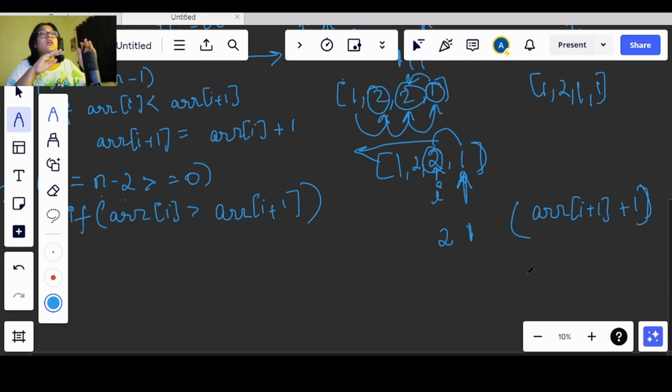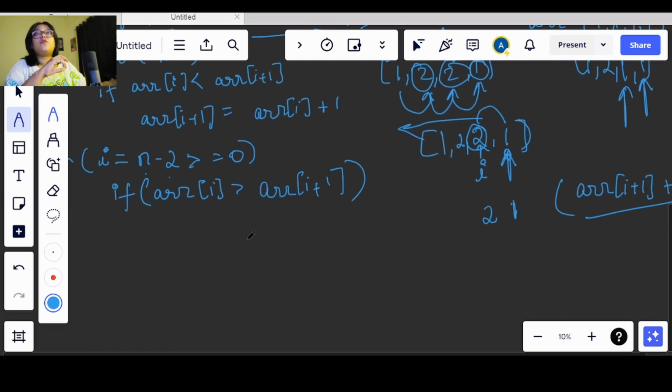Means this child initially has 1 candy only, right? And we need to increment with the previous one. So he will be getting the candies of the child at this index plus 1, okay? So we will have arr[i] equals arr[i + 1] plus 1, okay?